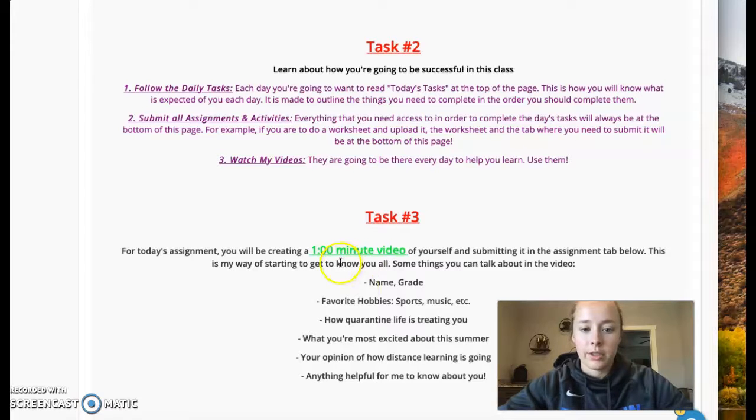So you're going to submit and create a 1-minute video of yourself. Okay, super informal. You're just going to be talking to the camera. This is just the way for me to get to know you. All right, so it's going to be tough to get to know each other through the computer here, but things you can talk about: your name, your favorite hobbies, how quarantine's treating you, who are you quarantining with, things you're looking forward to this summer.